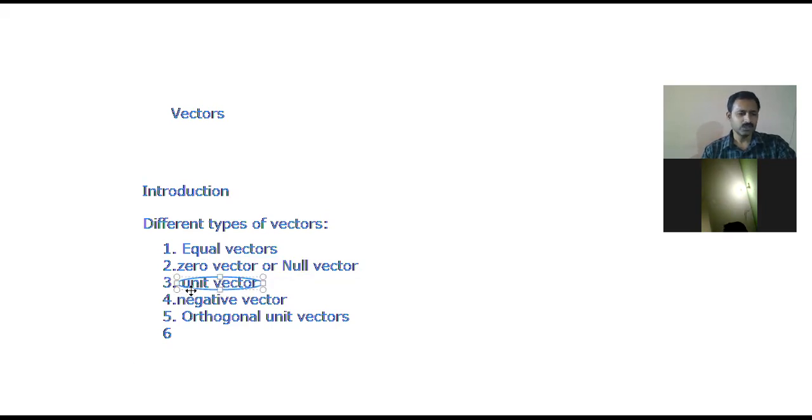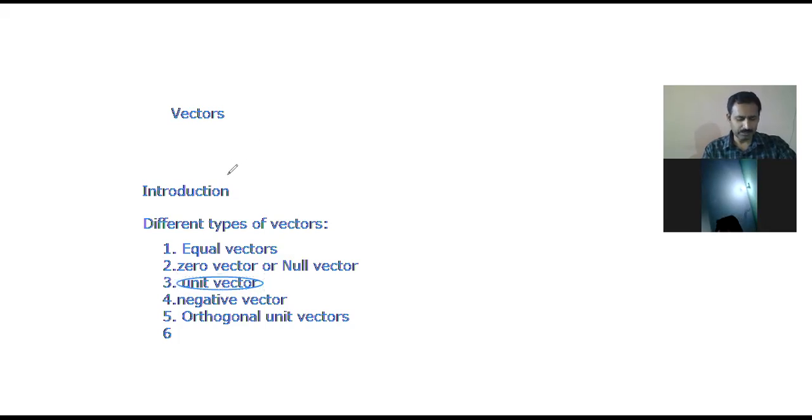Now, what is a unit vector? A vector having unit magnitude is called a unit vector. That means the unit vector in the direction of A is a vector whose magnitude is one unit. Understand? The unit vector in the direction of a vector A is given by A.